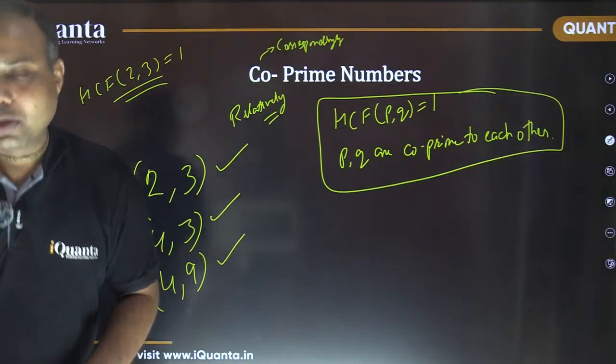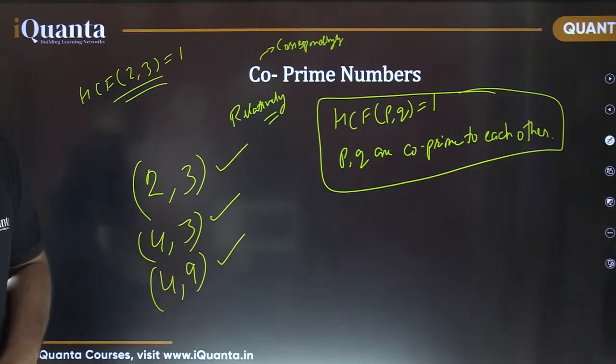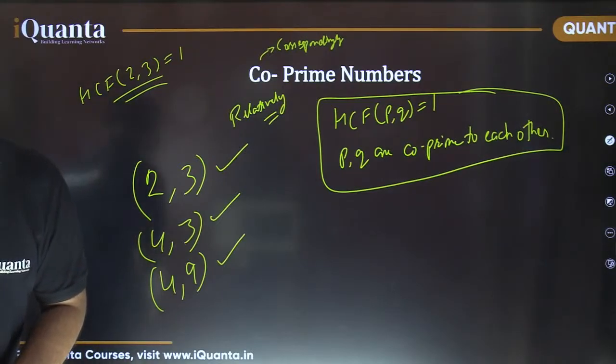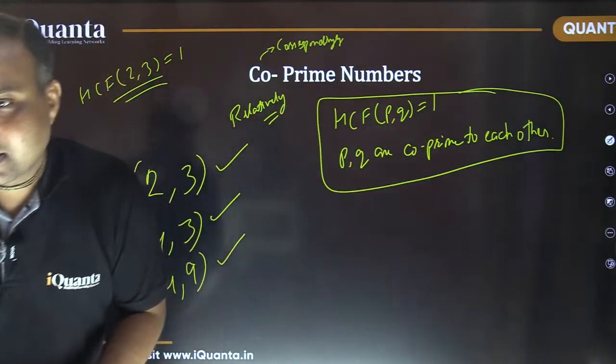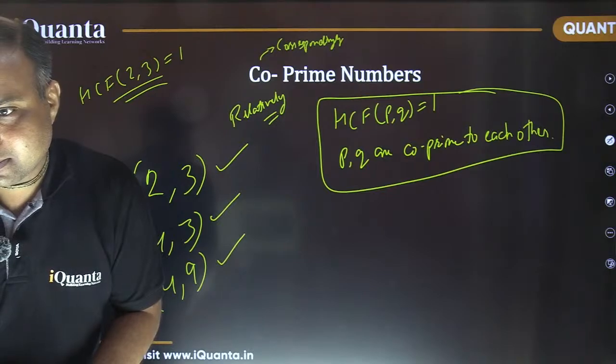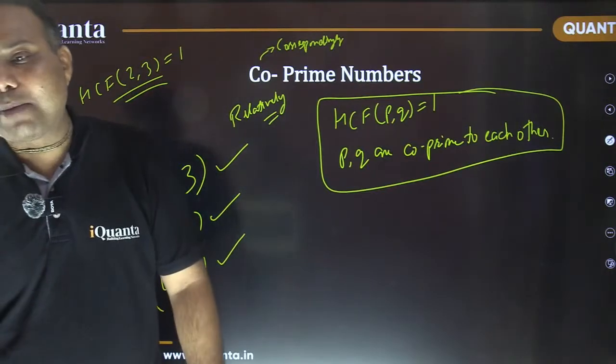Exactly, Aman. That's true. For two numbers to be co-prime, it is not compulsory for the two numbers to be prime. So co-prime does not mean that. Co-prime means the highest common factor is 1. Yes, 1 also can be counted here.